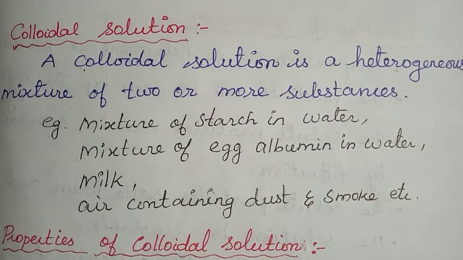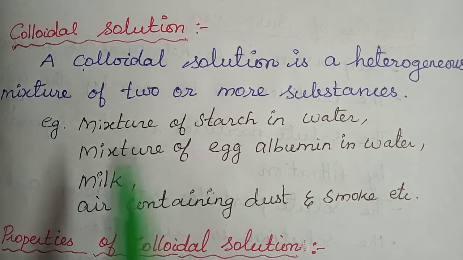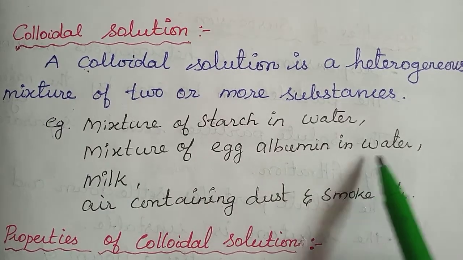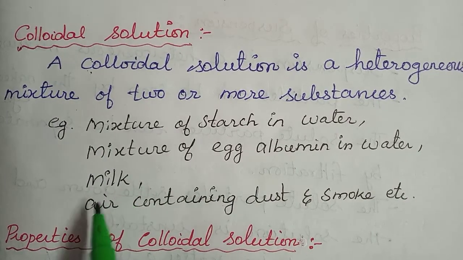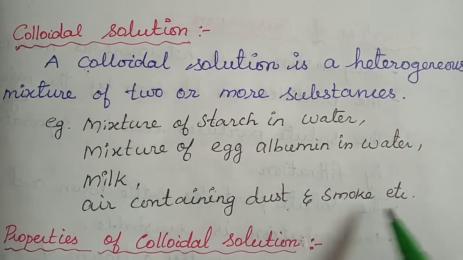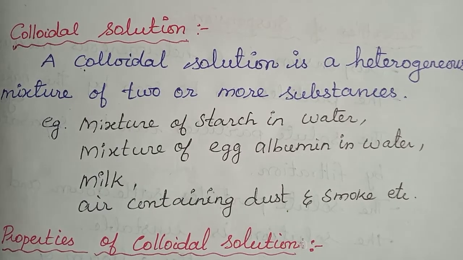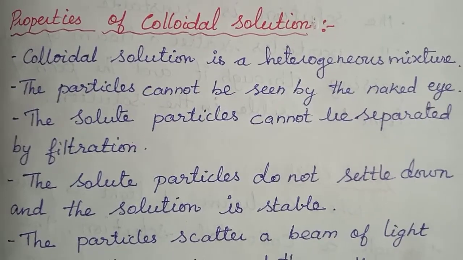Understood? A colloidal solution is a heterogeneous mixture of two or more substances. Examples: a mixture of starch in water, a mixture of egg albumin in water, milk, tea, coffee, air containing dust and smoke, etc. These all are examples of colloidal solutions. Next we are going to see the properties of colloidal solutions.